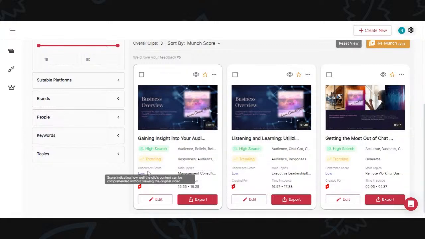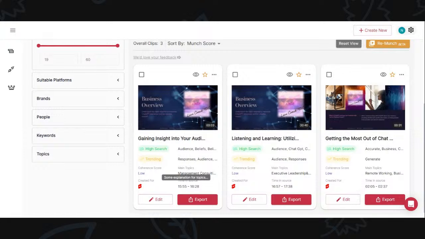So the coherence score is low, and this score indicates how well the clip's content can be comprehended without viewing the original video, which means once you watch this video, you're going to be like, okay, I need to know more, so let me go and get a better understanding. And then it shows right here that it was created for, this is the symbol for YouTube short. And then it tells me based on the original video, you can find this information between 1555 and 1628 when you look at the time.